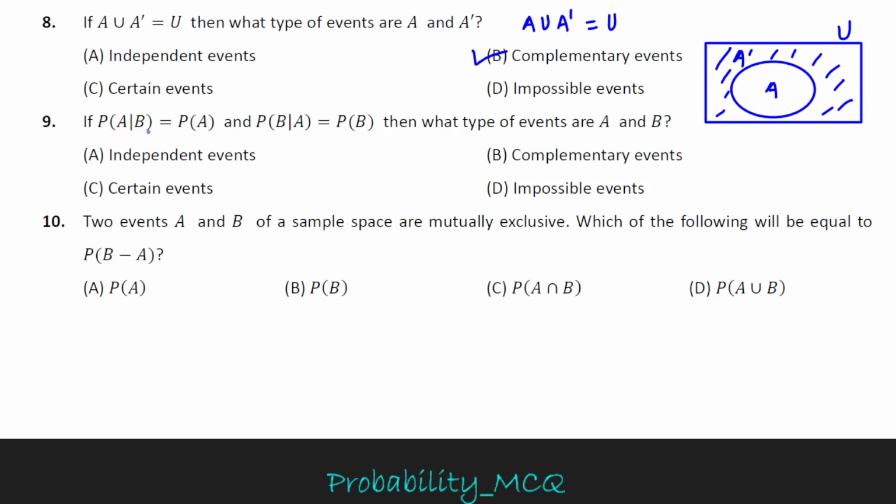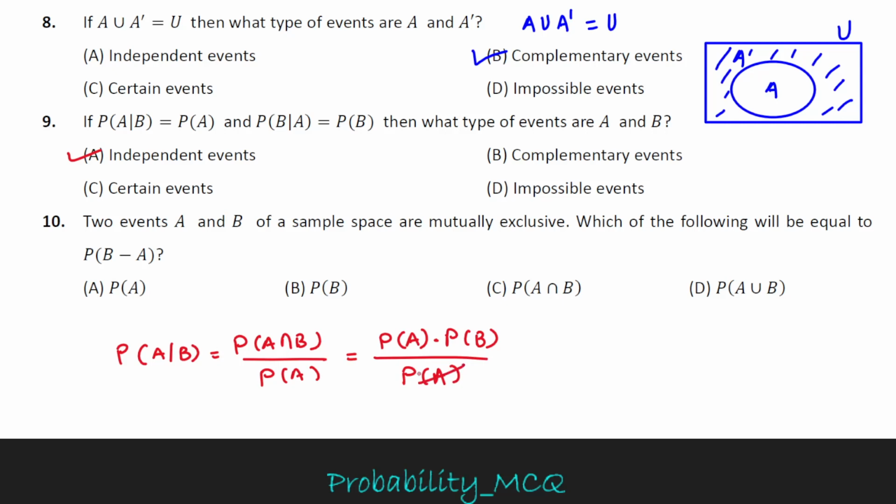Question number 9: P of A given B equals P of A, and P of B given A equals P of B. What type of events are A and B? Okay, the first option is independent events. Independent event is the correct answer because the formula for P of A given B equals P of A intersection B divided by P of B. And when two events are independent, P of A intersection B is P of A into P of B, divided by P of B.